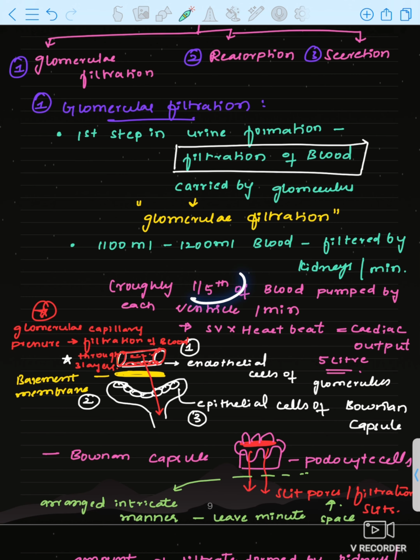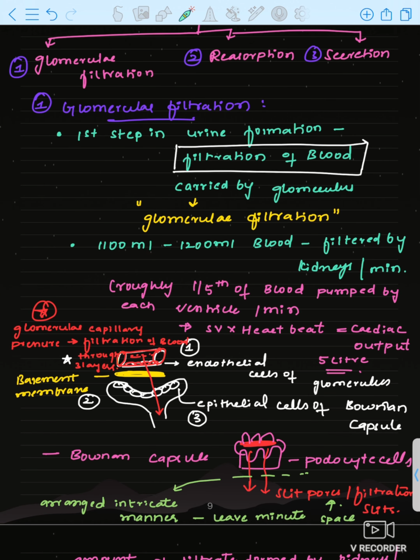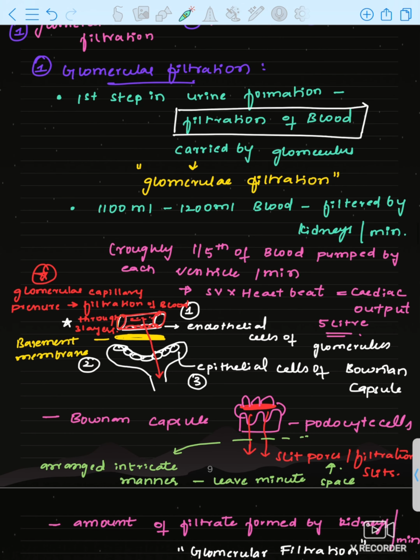So roughly 1/5 of the blood pumped by each ventricle per minute, that is 1100 ml to 1200 ml of blood, is filtered by the kidney per minute. Okay, so this is just the explanation.